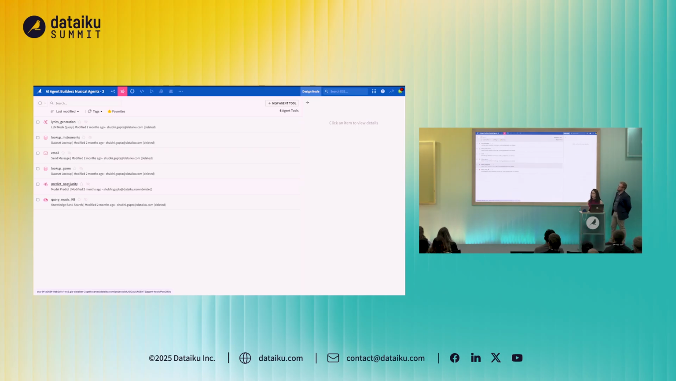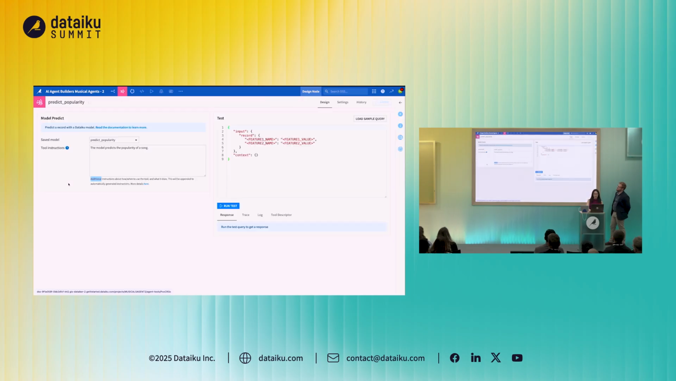As you saw in the flow, we already have a trained model. We're using different features to try and predict how popular that song is going to be. When it comes to making the tool, it is just a case of clicking Save Model, creating and selecting your model, and giving it a couple of instructions of when to use that specific tool.